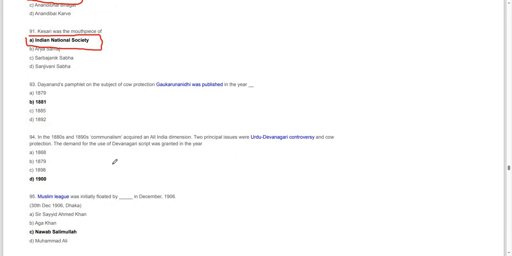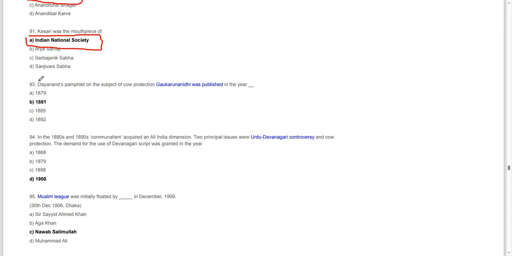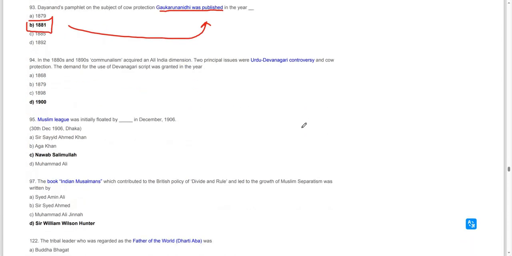Dayanand's pamphlet on the subject of cow protection, Gau Karunanidhi, was published in the year 1881. Moving on to the next question.